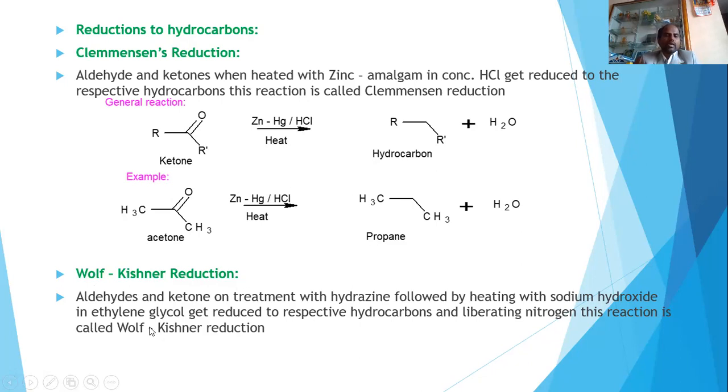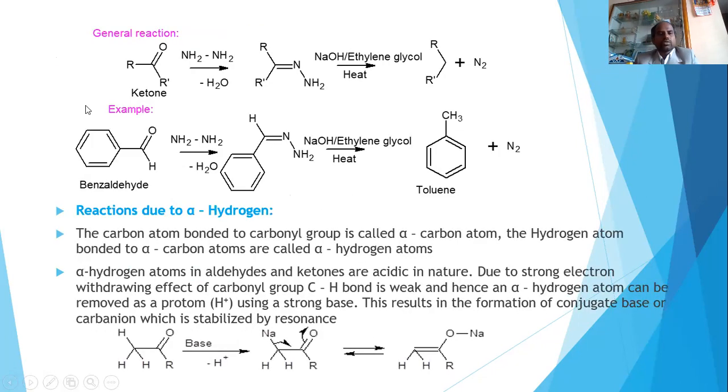This is also a conversion of an aldehyde or ketone to a hydrocarbon. How? An aldehyde or ketone is treated with hydrazine. It undergoes nucleophilic addition and elimination reaction forming hydrazone. The obtained hydrazone, when it is treated with sodium hydroxide in presence of ethylene glycol, gives a hydrocarbon. So this is the one.